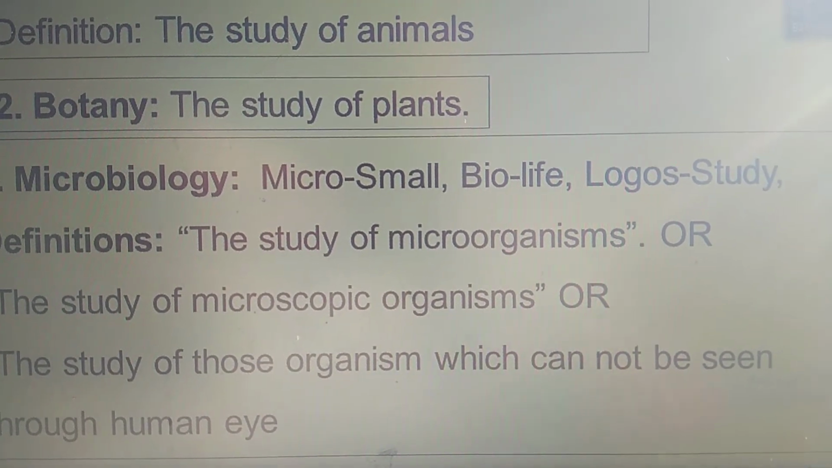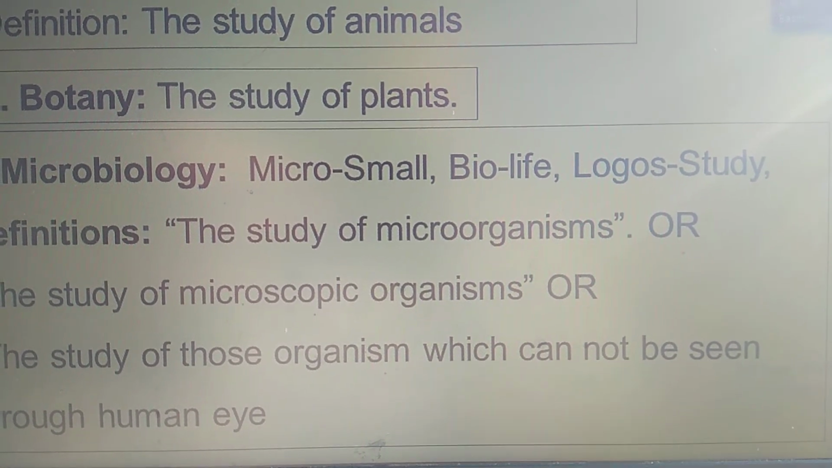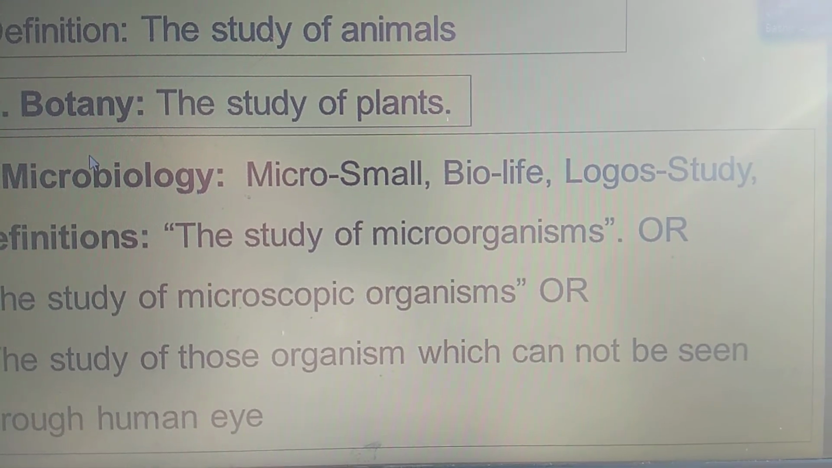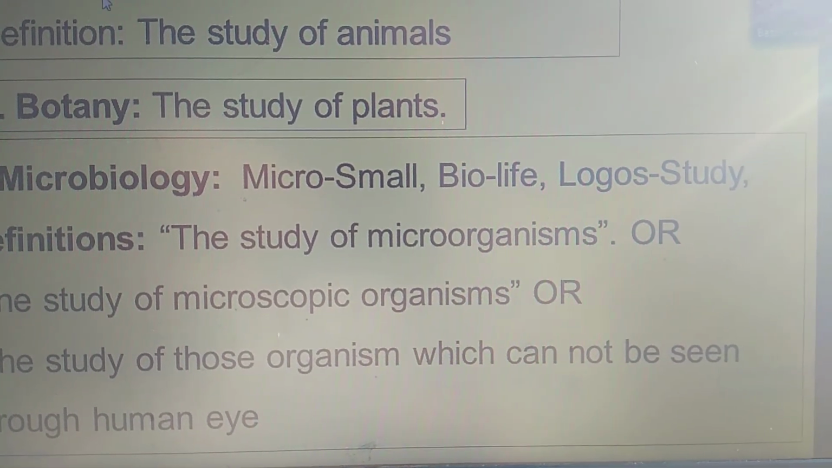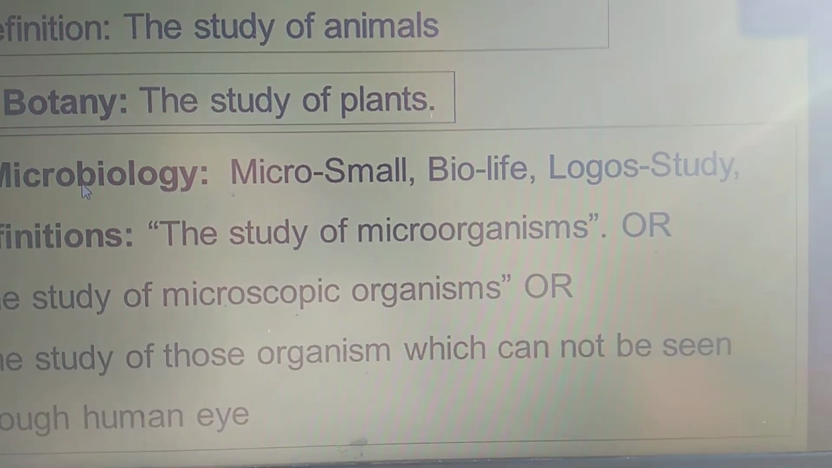By the help of human eye is called microbiology. And these are the three main divisions of microbiology: zoology, botany, and microbiology. So further we will discuss about divisions. What are the different divisions or branches of biology?